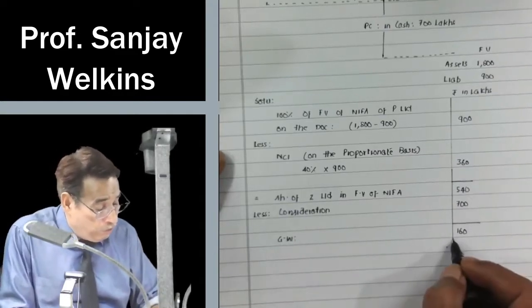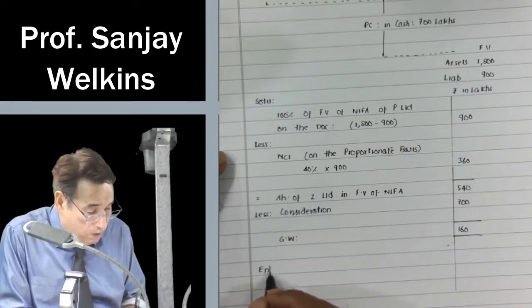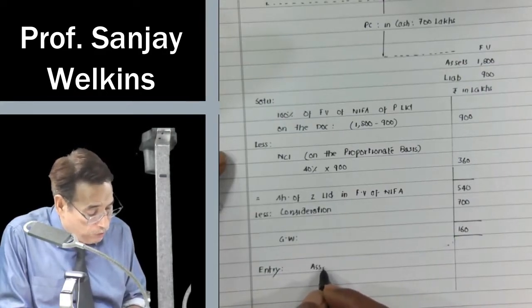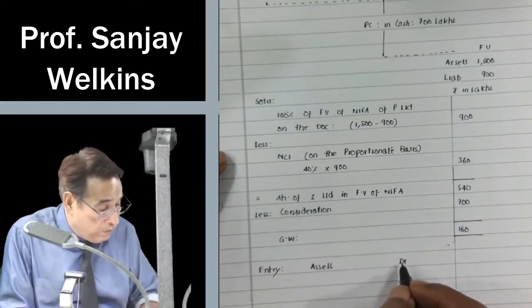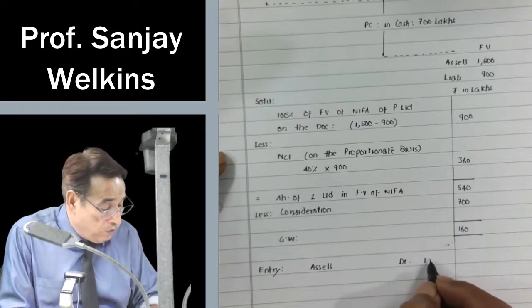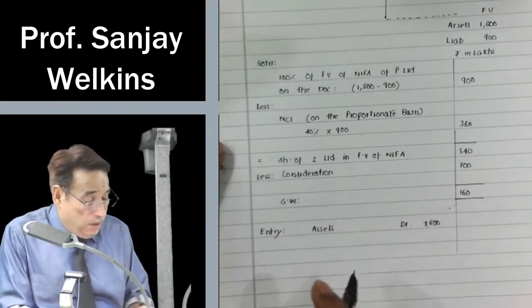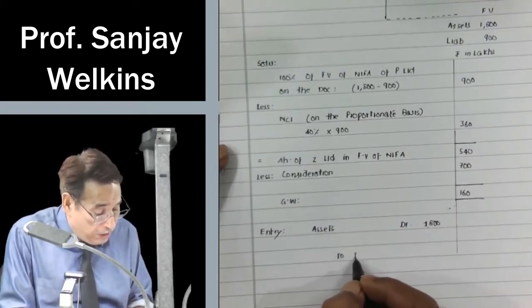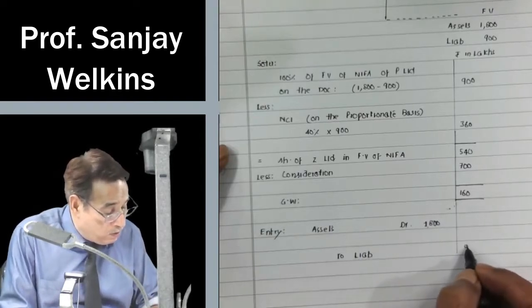Correct? And what will be my entry if I am going to ask you in this case? When you write the entry, it is always better to write the assets separately, because in this question assets and liabilities have been given separately. So 1,800 is the fair value of assets. Then you write here the liabilities. When I am writing liabilities, indirectly it means I am recording net assets.